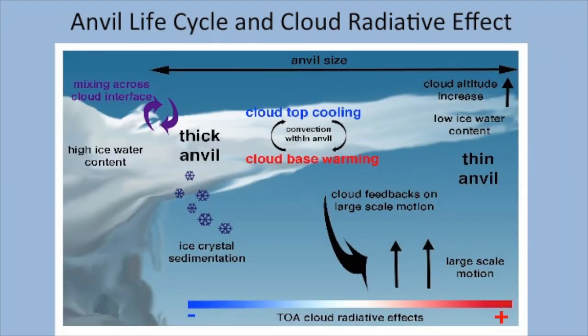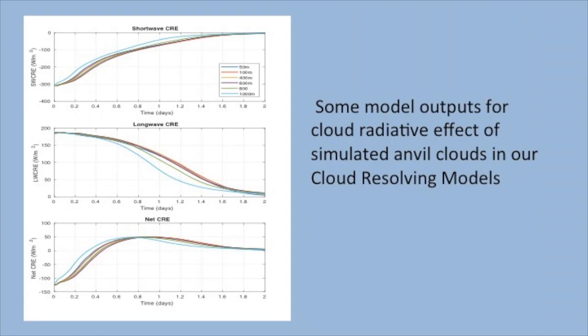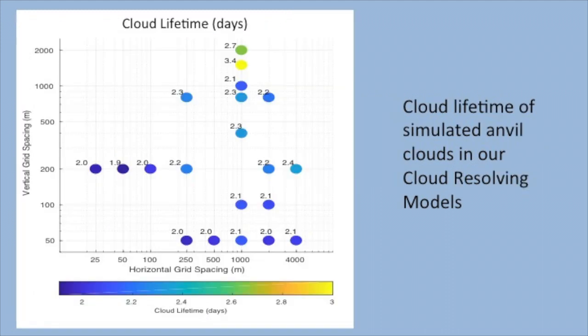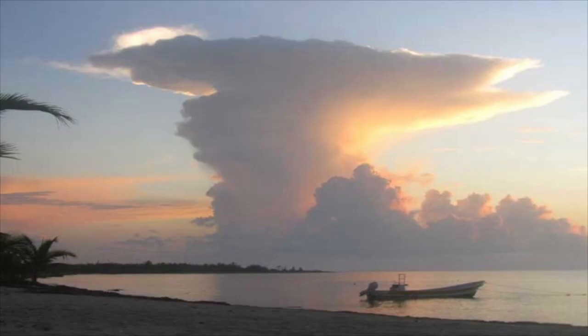Is there a feedback mechanism in the physical system causing a trend towards net neutral CRE? If so, what physical mechanisms cause this trend, and could those mechanisms change in a changed climate? Or is the cancellation a coincidence, in which case could changing atmospheric conditions change anvil cloud properties and give rise to either a strongly positive or strongly negative cloud radiative effect? If the way in which anvil clouds contribute to the Earth's global energy balance were to change, this could have large impacts on the rate of Earth's warming.